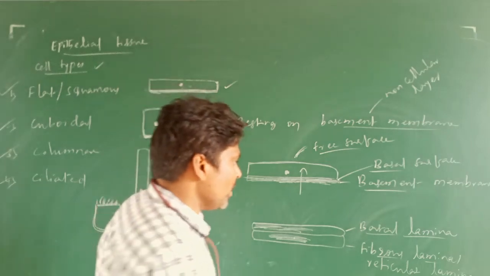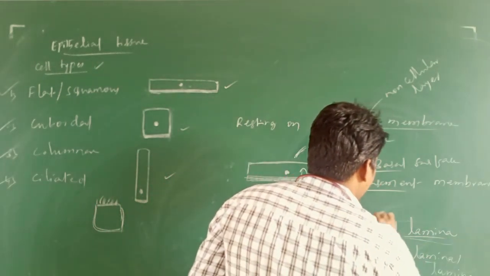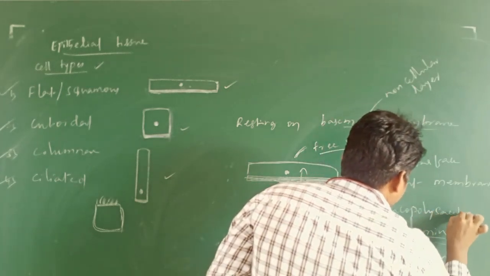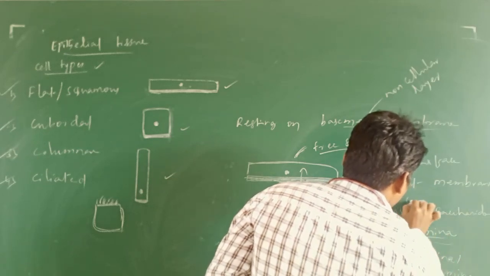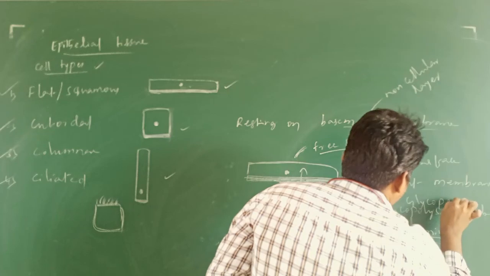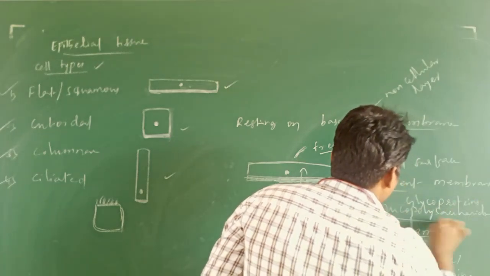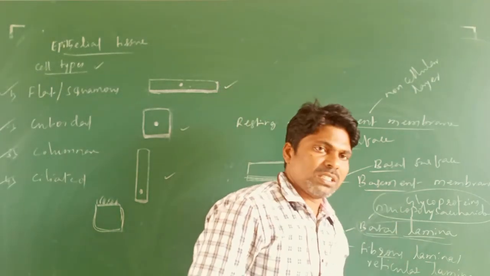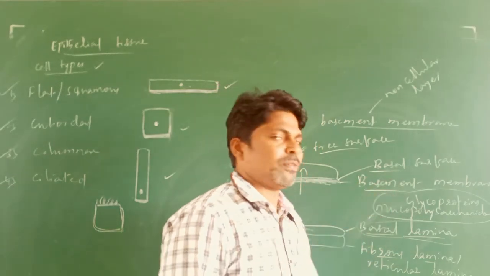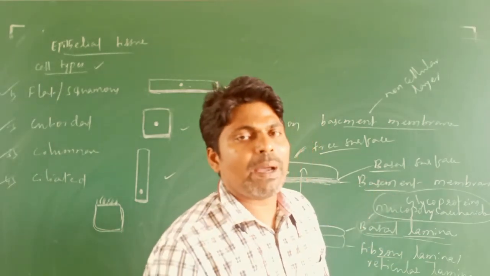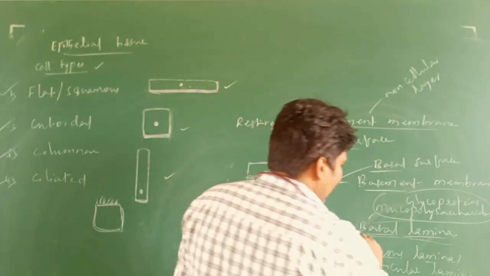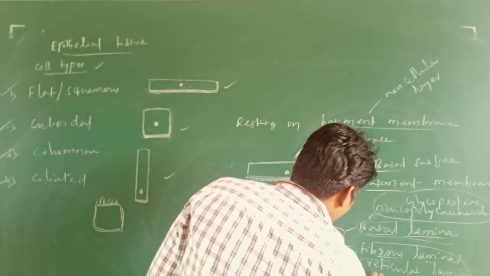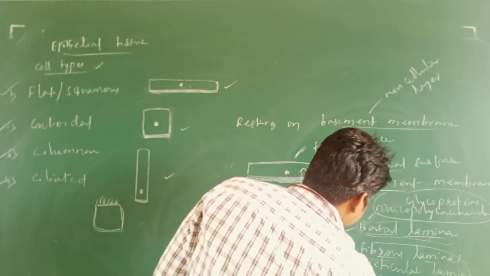This basal lamina is formed by mucopolysaccharides, which are carbohydrates, and glycoproteins, which are proteins. The basal lamina is formed by the mucopolysaccharides and glycoproteins which are secreted by the epithelial cells themselves. The fibrous lamina, or reticular lamina, has collagen or reticular fibers.